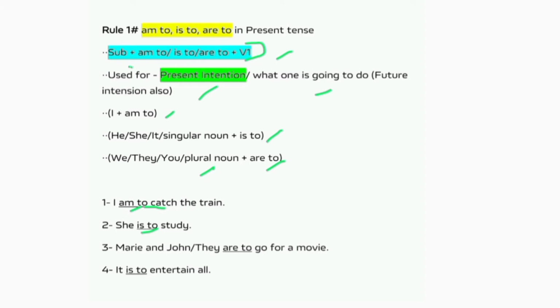In the same way, Mary and John, or we can say they, are to go for a movie. There is no compulsion. No one is compelling them to go for a movie. And last, it is to entertain all.